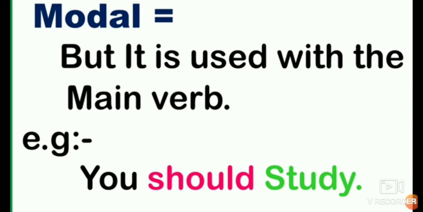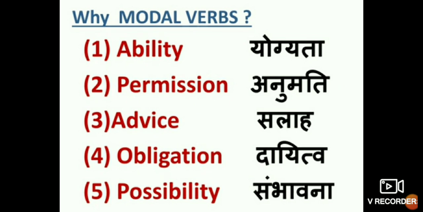So for that I will tell you many modals. See, modals are used for permission, ability, advice, obligation, possibility, promise, intention, request, necessity, compulsion, prohibition. There are so many modals, but actually we don't know where we have to use which modal.